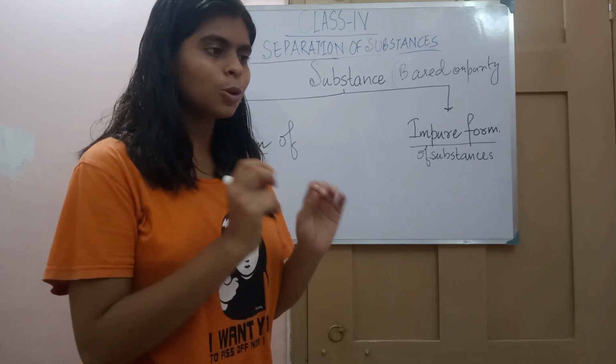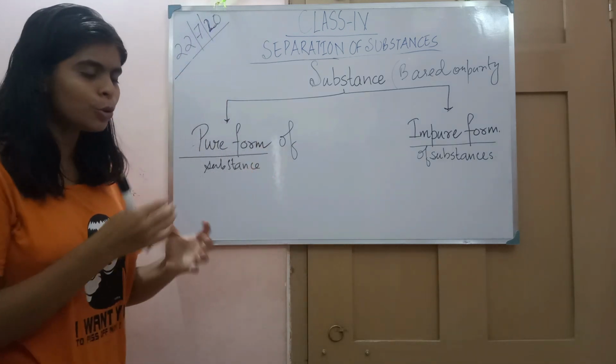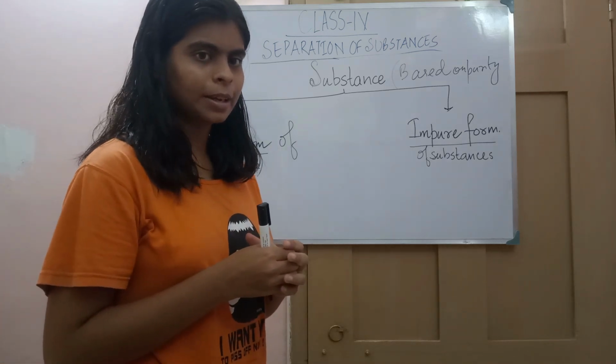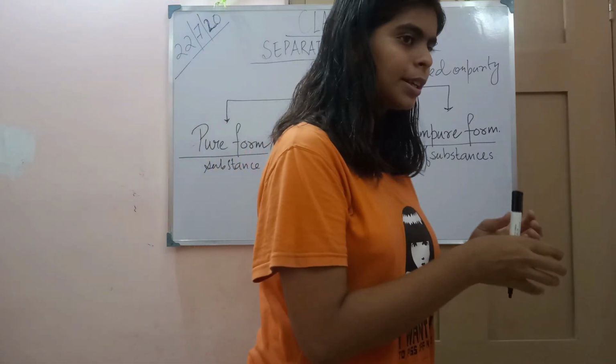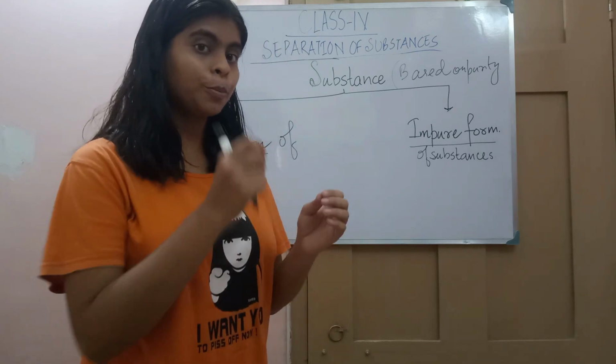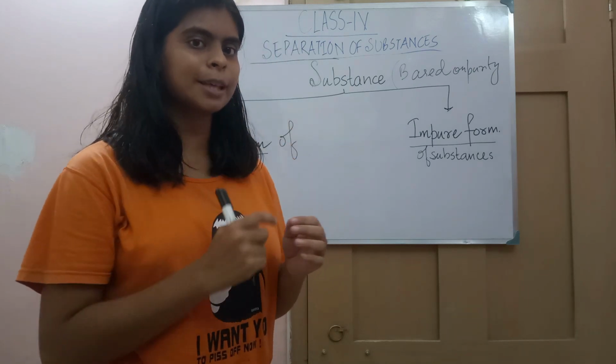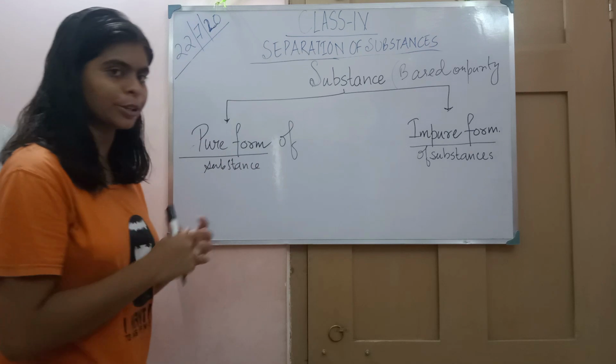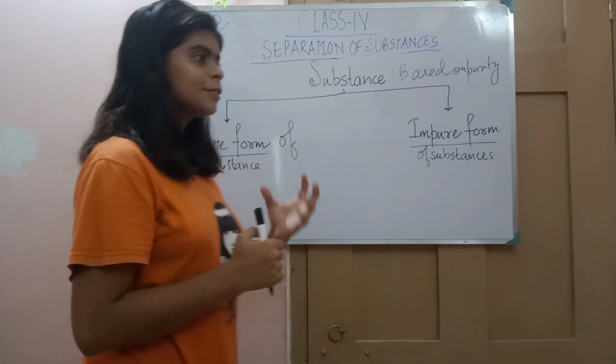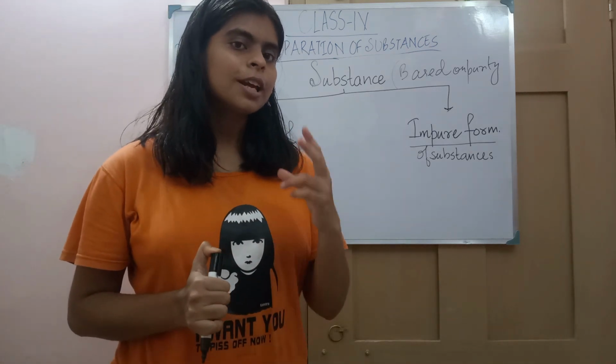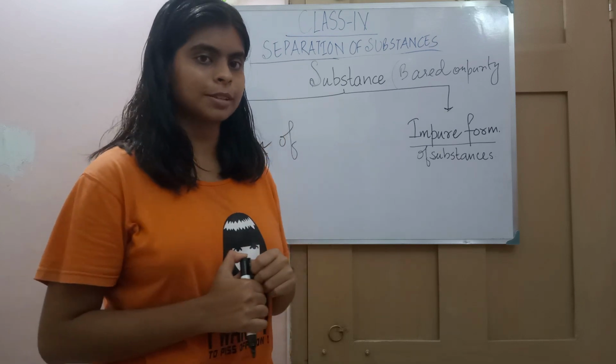So for water we don't need any separation. We don't separate water from anything. But if you add something in water, then we need separation. So clear water in its pure form doesn't need any kind of separation.